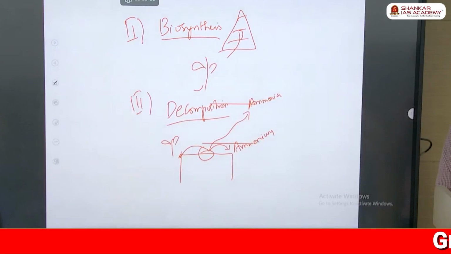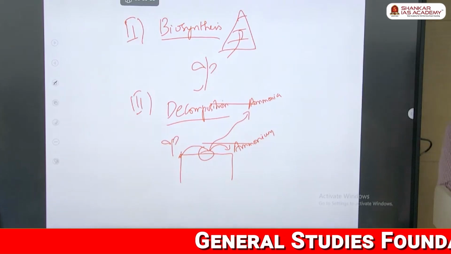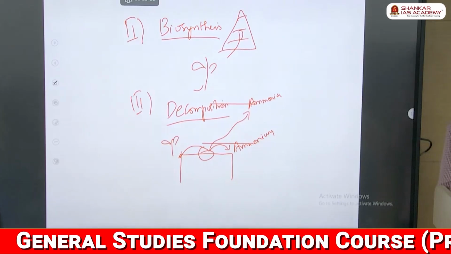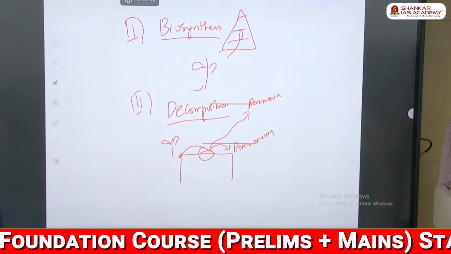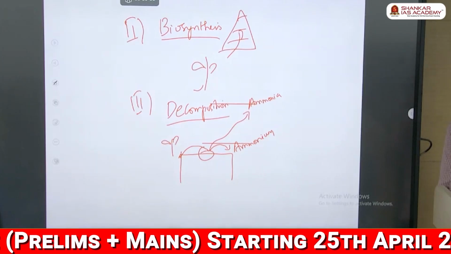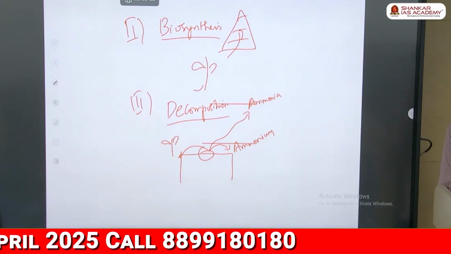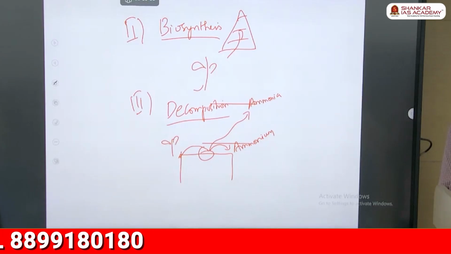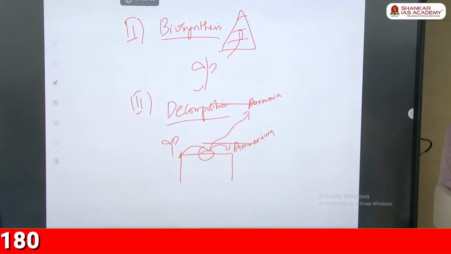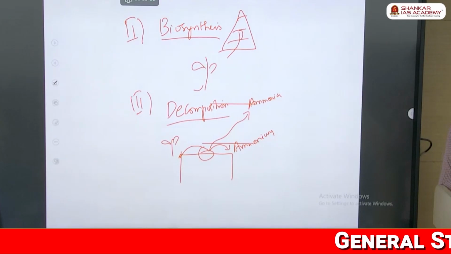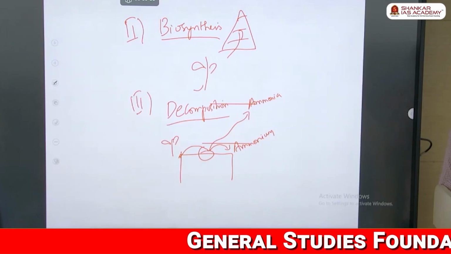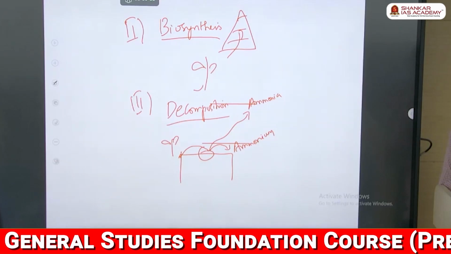The ammonium can be used by the plant, whereas ammonia escapes to the air. Okay, this is stage one.